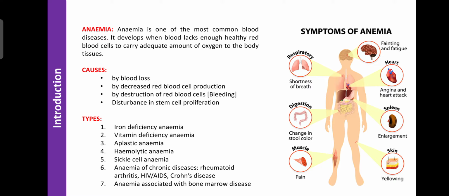The second factor responsible for anemia is decreased red blood cell production. RBC synthesis mainly depends upon erythropoietin, a hormone secreted from the kidney that enters the red bone marrow inside the bone.